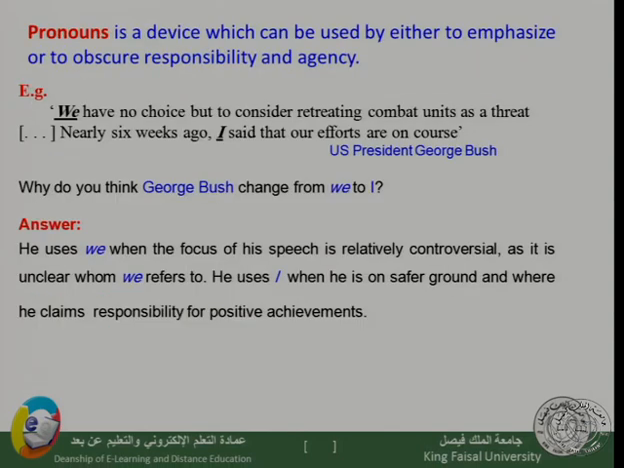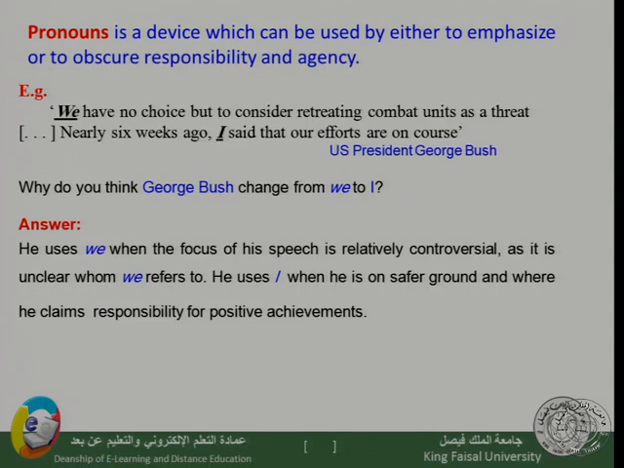The other use of rhetorical devices is the use of pronouns, and pronouns can be used either to emphasize or obscure responsibility and agency. This can be very clear when we consider the following example. I'm reading this example by United States President George Bush, when he moves from using one pronoun to another, starting with the pronoun we, then using the pronoun I.